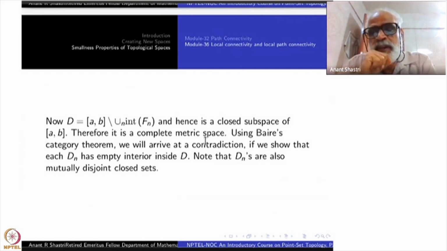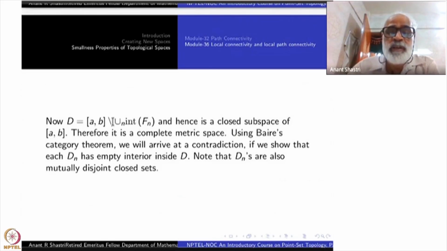How do you use Baire's category theorem? Namely, if we show that each Dn has empty interior inside D, then the proof will be over. This is very important because Dn's are the boundary of Fn. I have removed all the interior points there, so you may say it is over. No. These interior points were inside AB.